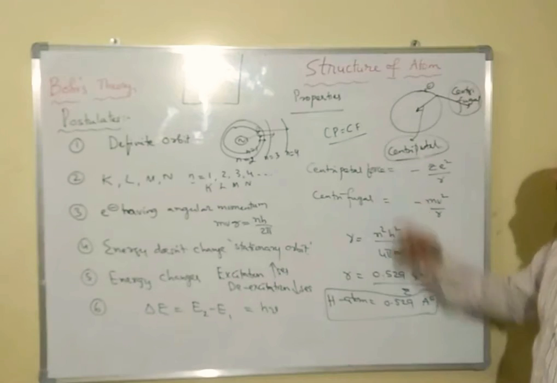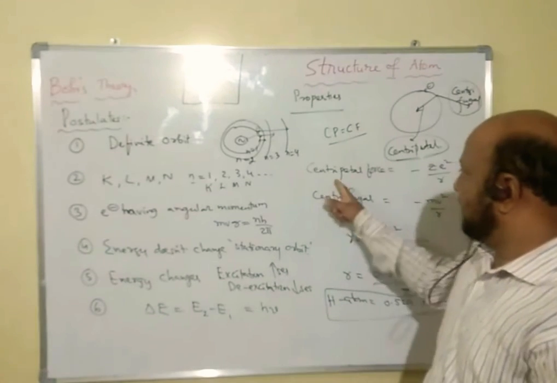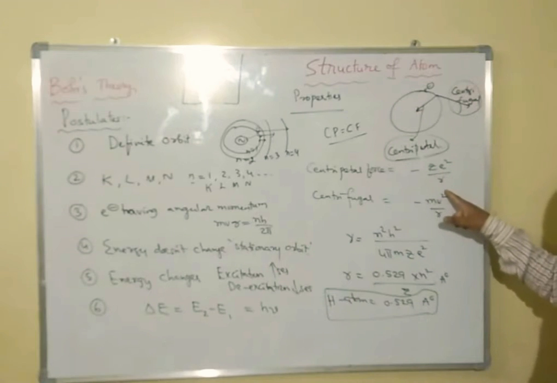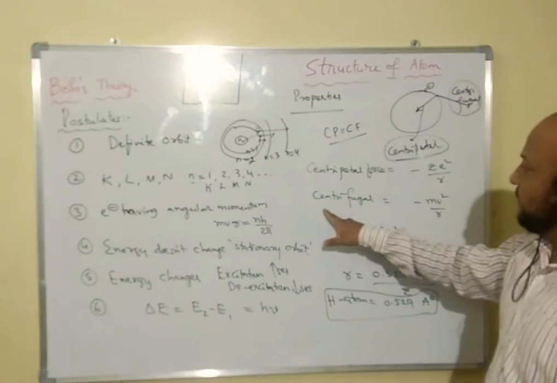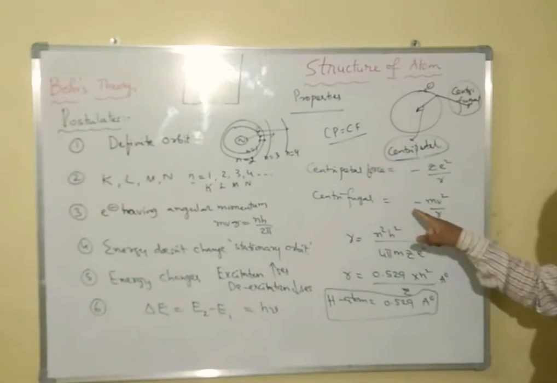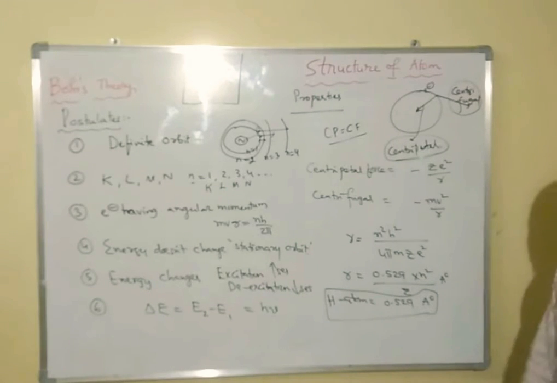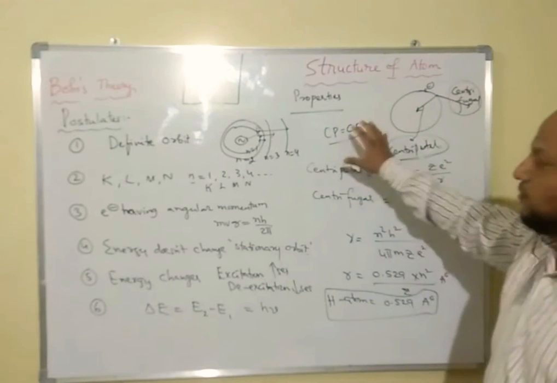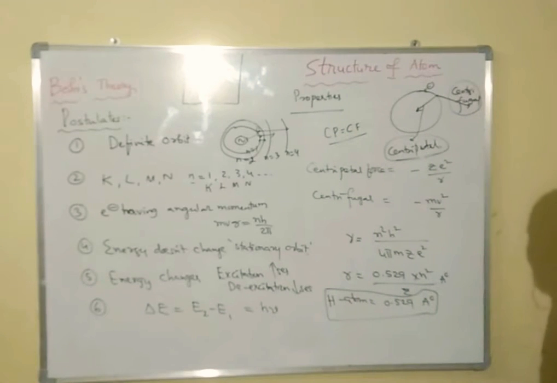The value of the centripetal force is equal to minus Z e square by r square, and the centrifugal force value is equal to minus mv square by r. At stationary orbits, the centripetal force is always equal to the centrifugal force.